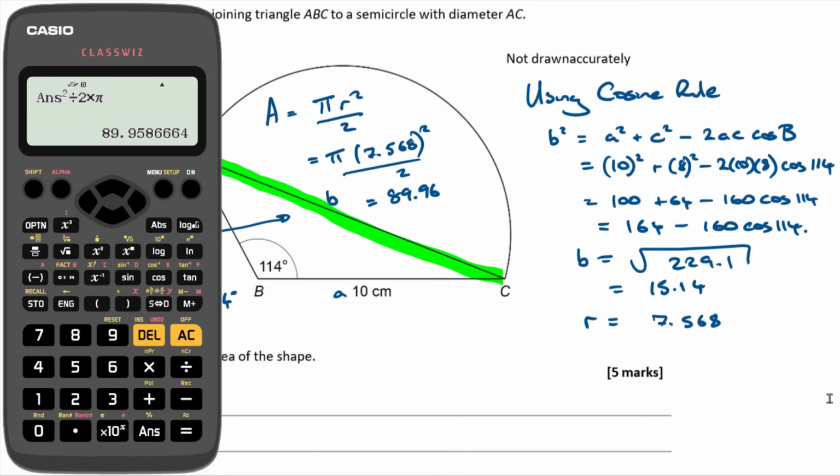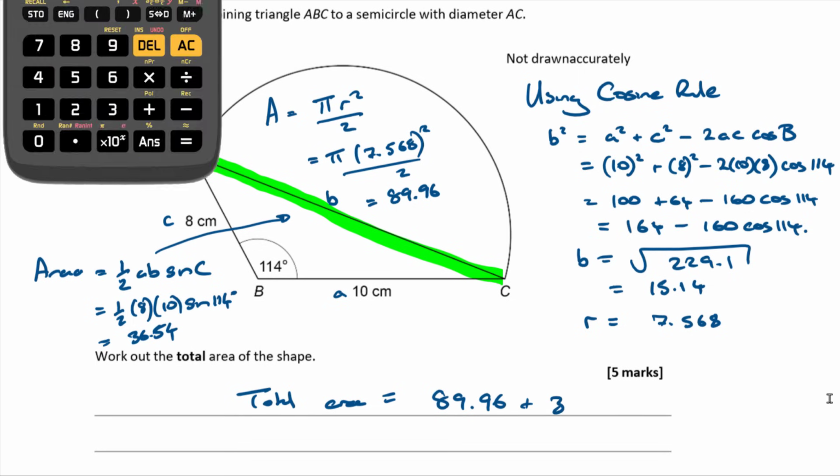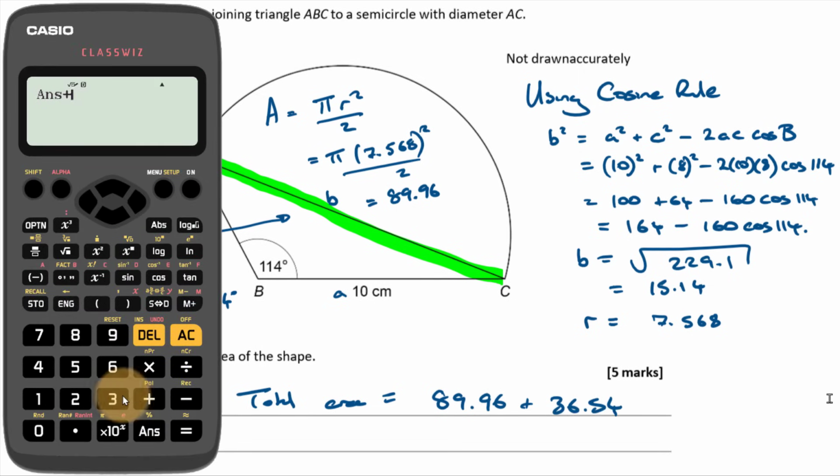89.96. So then I've got the area of the semicircle, got the area of the triangle, so then the total area is going to be those things added together. I feel like I'm on a roll. 89.96 plus 36.54. What's that then? Plus 36.54.